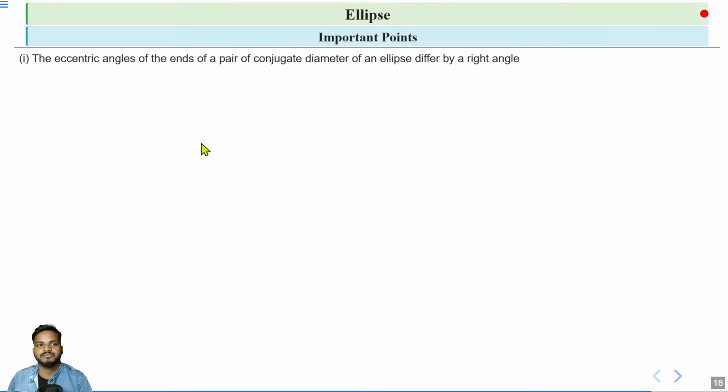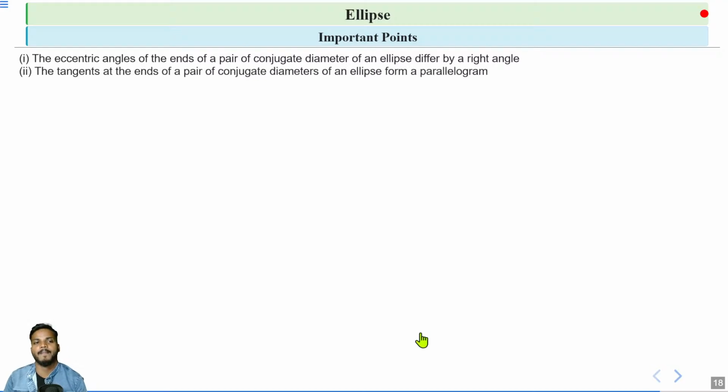Some important points. First is the eccentric angle. The eccentric angles of the ends of a pair of conjugate diameters of an ellipse differ by a right angle. And when we draw tangents at the ends of a pair of conjugate diameters of an ellipse, they form a parallelogram.